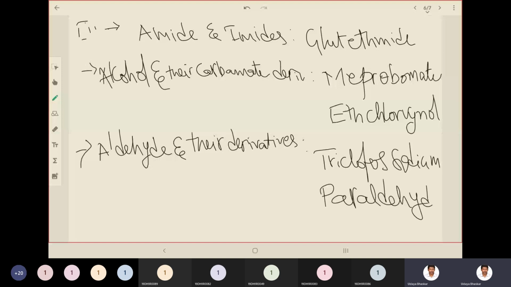So these are the examples. For amides and imides, you have glutethimide. Alcohol and their carbamate derivatives, you have meprobamate and ethchlorvynol. For aldehyde and their derivatives, you have triclofos sodium and paraldehyde. So this is the classification of sedatives and hypnotics. So we saw what all are the drugs